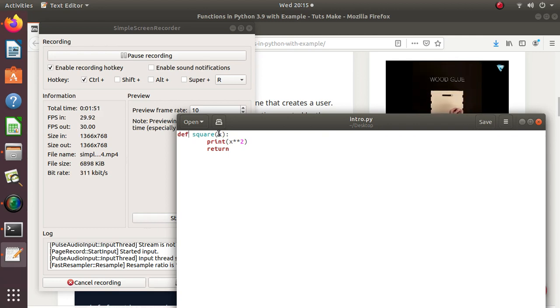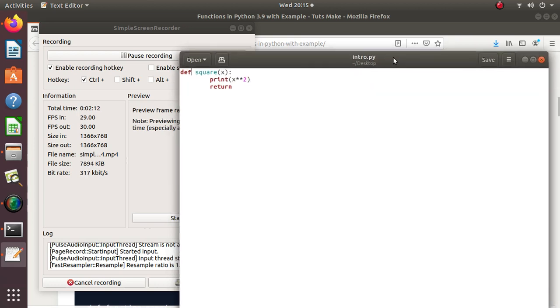This is important: whatever we pass inside these brackets after the function name is called a parameter or argument. Later there is a colon. Whenever there is a colon, it implies that there will be a block ahead, starting after that colon, below that line.